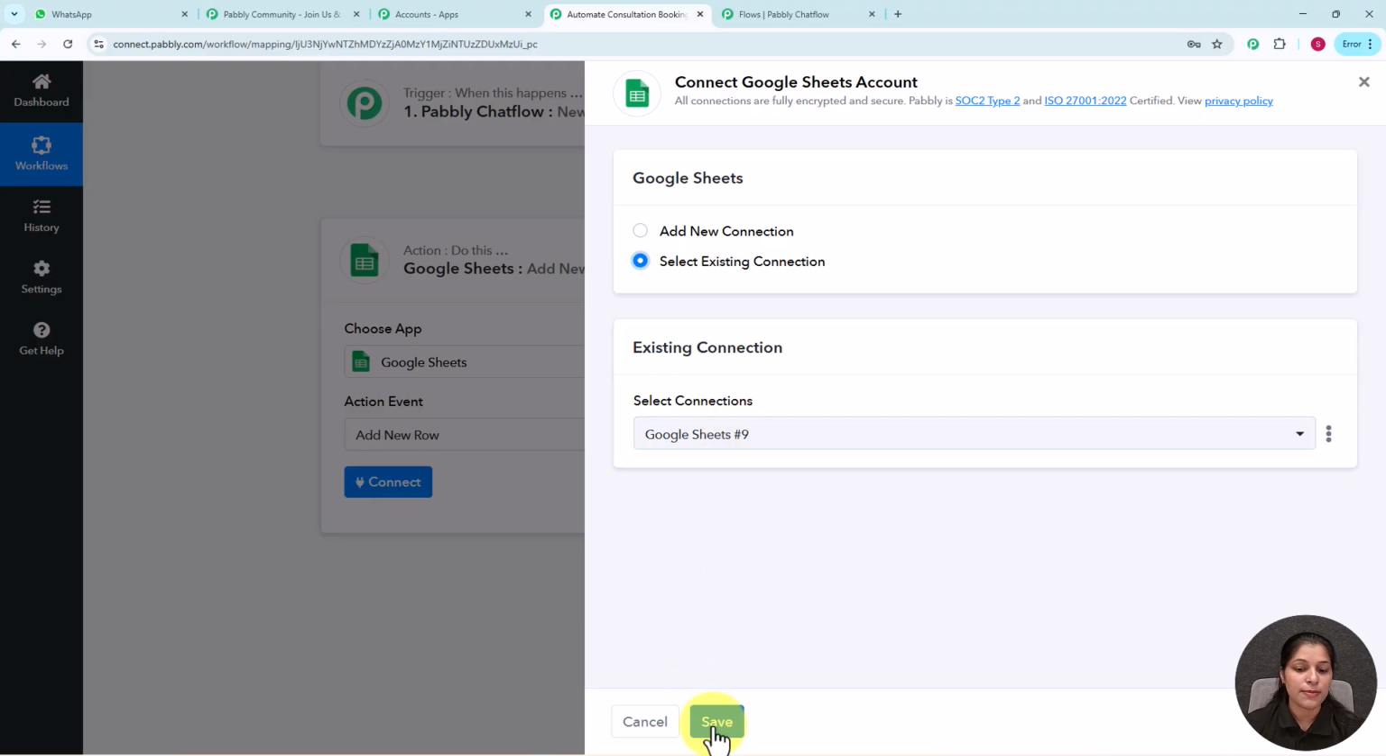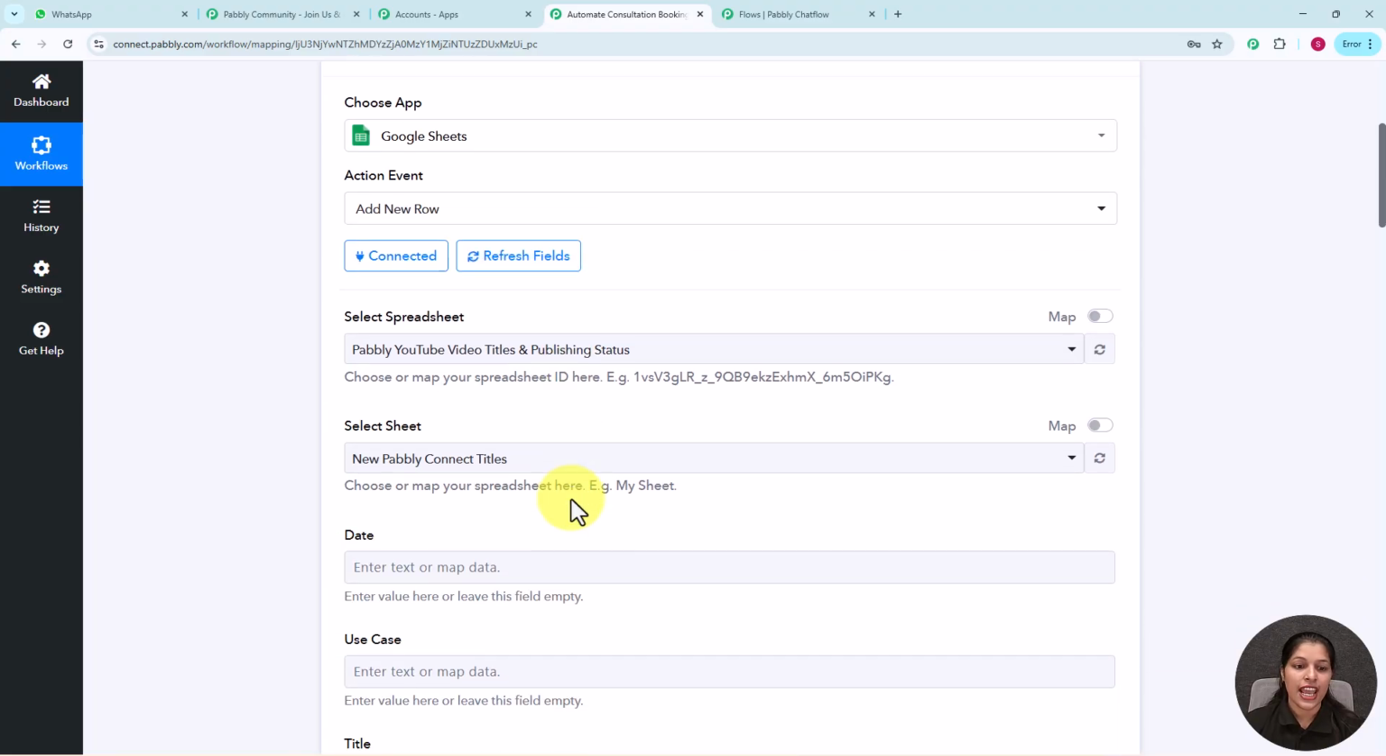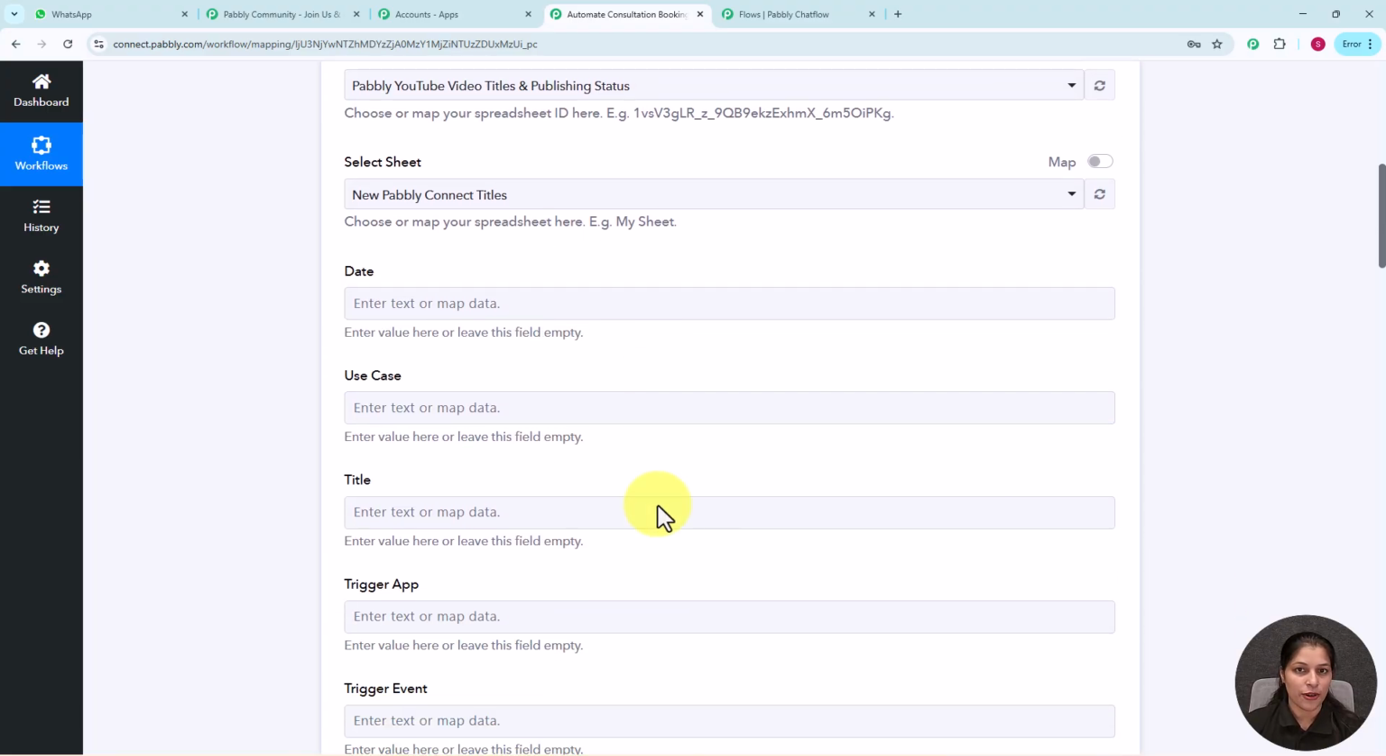Now we simply have to click over the save button for saving the connection, and here you can see we are getting some of the fields. Now we just have to map these fields. So you might be wondering what is this mapping? So mapping basically makes the field dynamic, means you don't have to enter the data again and again. The responses will be replaced as the new responses will arrive.